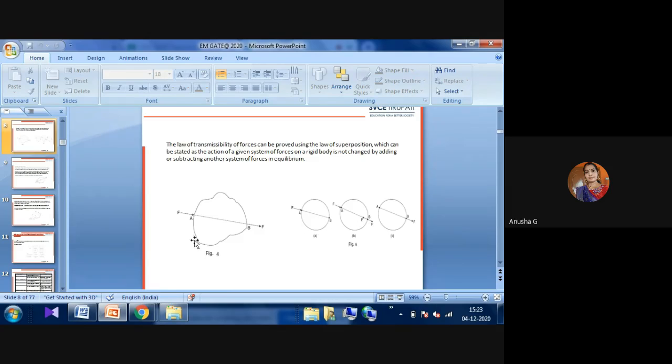Suppose you observe here, this is one of the forces. We are applying some force F1 at A, and then after some time we are applying, on the same material in the same direction, another force F2. But whatever destination it wants to move to, it will reach the same. The forces F1 and F2 will not make any change. It will not change by adding or subtracting any forces in equilibrium. Then it is called the law of transmissibility, or the law of superposition. This is the fourth law.